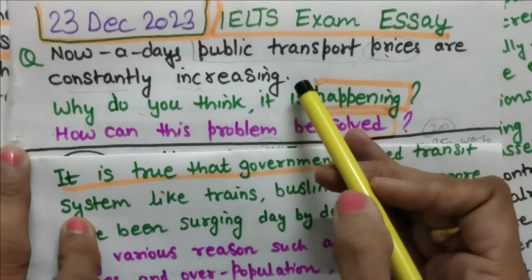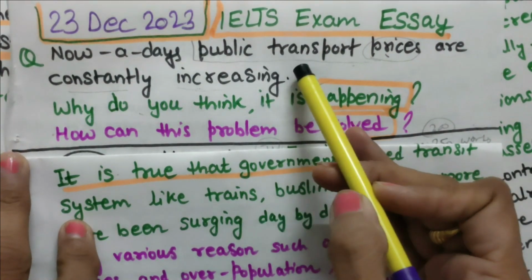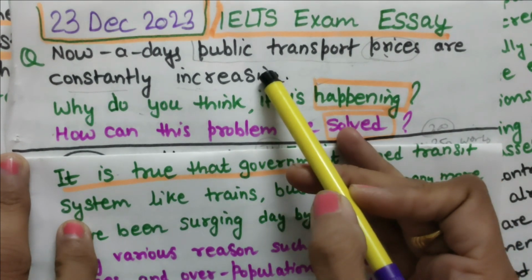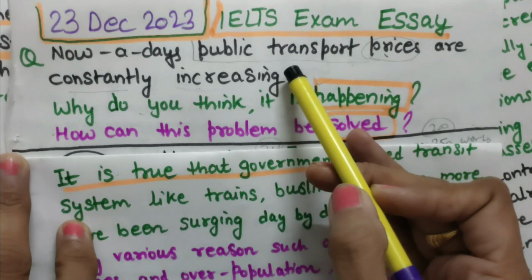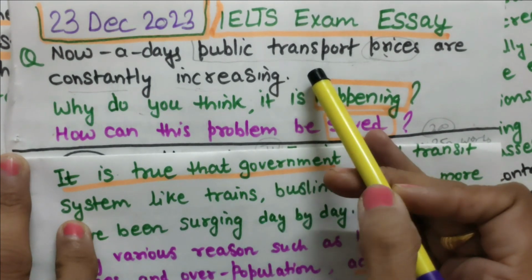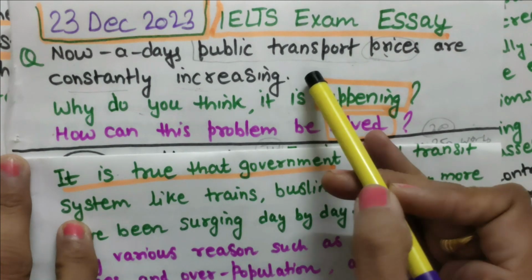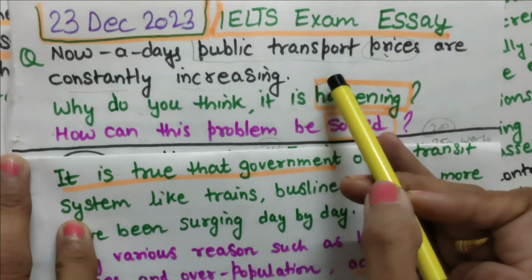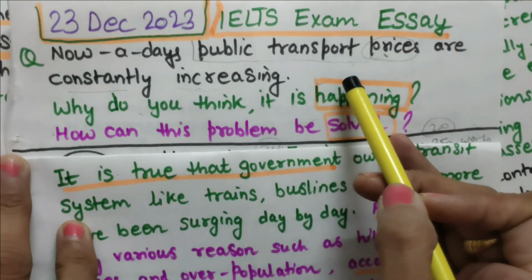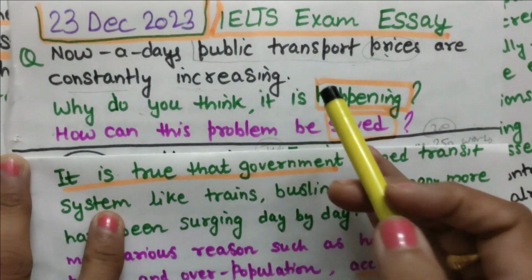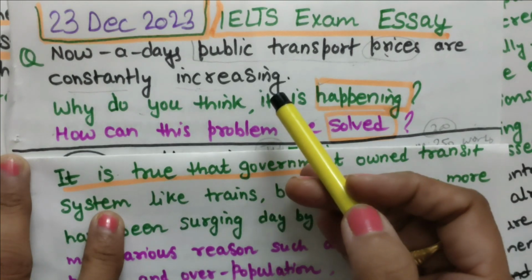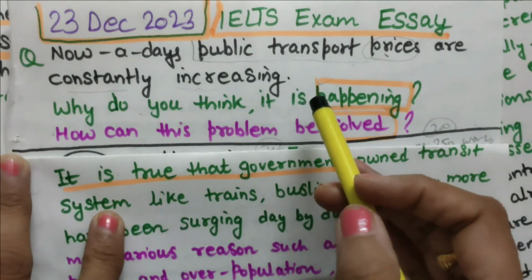Basically, if you can write any general sentence about public transport, you can just write: public transport provides affordable rates, affordable traveling from one place to another, and it is owned by government only. Okay, so you can write it like that. So introduction means 3 sentence formula: a general sentence about the topic, and if you can't write it, then leave it.